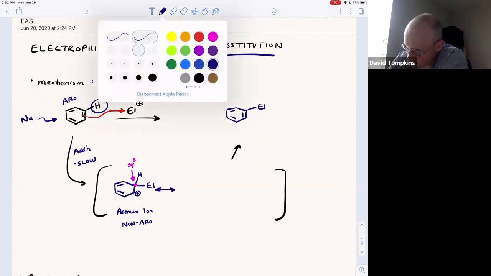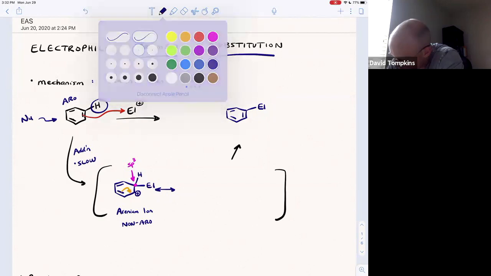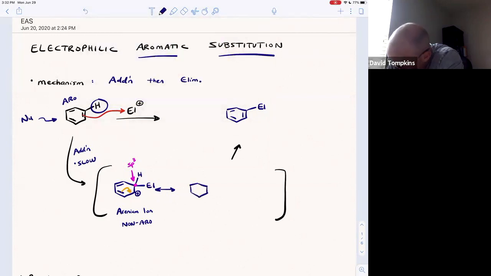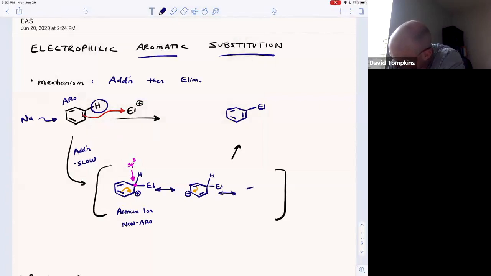So the way that we will access those resonance forms is by pushing the pi bond that's nearest to that carbon that currently has a carbocation, and the positive charge is going to skip 1 carbon and move to this para position relative to the electrophile. 1 more resonance form involves moving the other pi bond, and the positive charge once again skips an atom and now moves ortho, or 1 away from the electrophile.